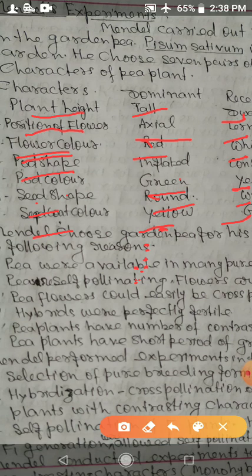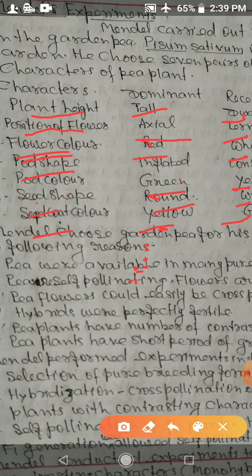Mendel conducted experiments taking one pair of contrasting characters, that is monohybrid cross. You can define monohybrid cross as a cross between two pure breeding different varieties of organisms taking the alternative traits of one single character. So for a single character, such as height of the plant, the alternative traits are tall and dwarf.